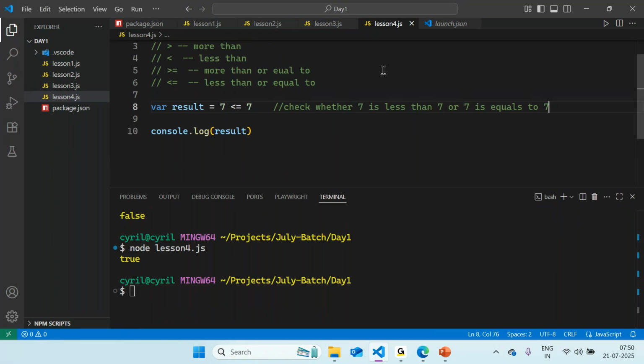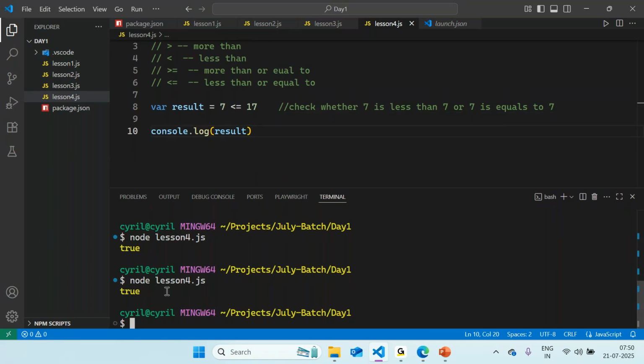So either this or this, right? If any of the checks are returning true. So in our case, 7 is equal to 7 and it is returning true, right? So if I make it some bigger number, now this statement changes, right? So 7 is less than 17 is a true statement, and 7 is now not equal to 17. So that is a false statement, right?